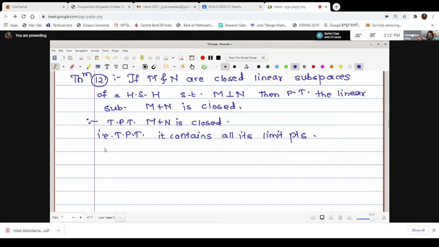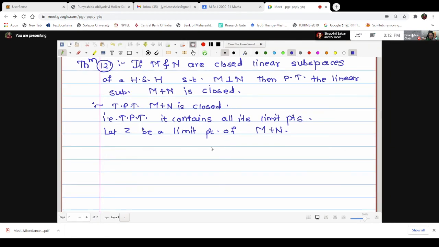Okay, therefore we will start with one limit point and we will show that that limit point is in the same set. Therefore let us start. Let Z be a limit point of M plus N, right? If Z is a limit point, what does it mean? It means that there exists a sequence Zn which converges to Z.